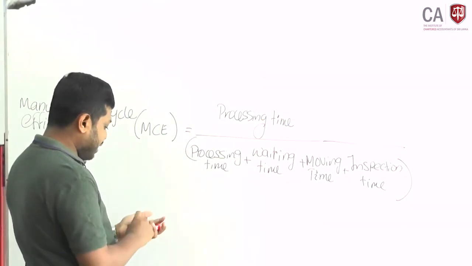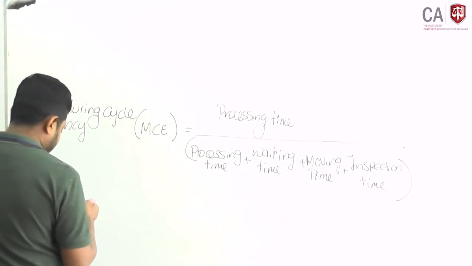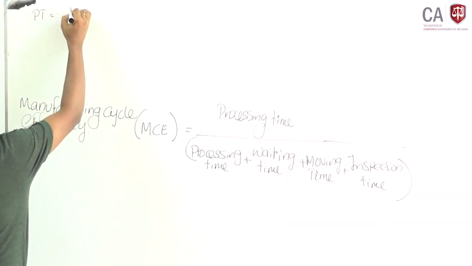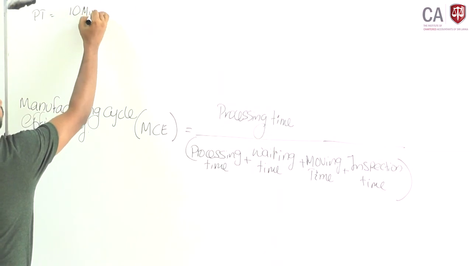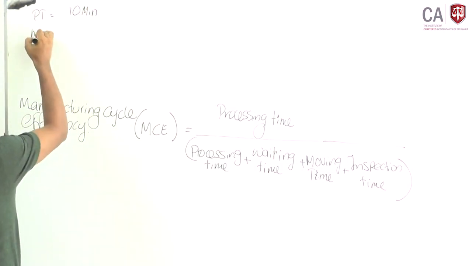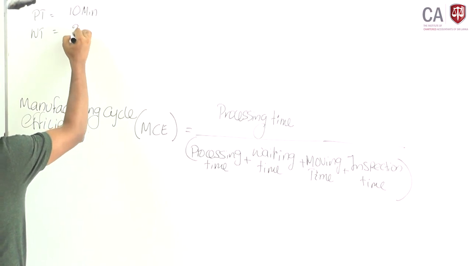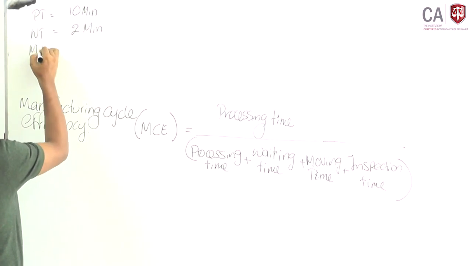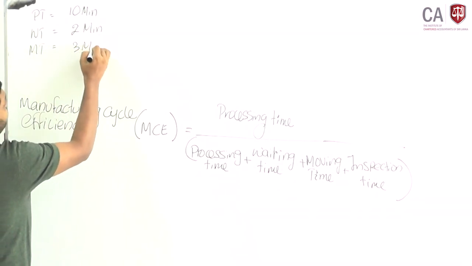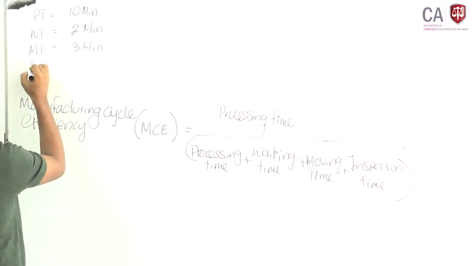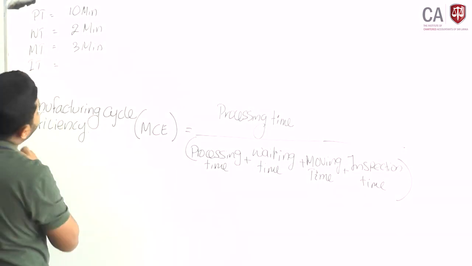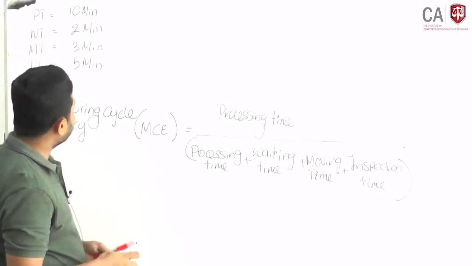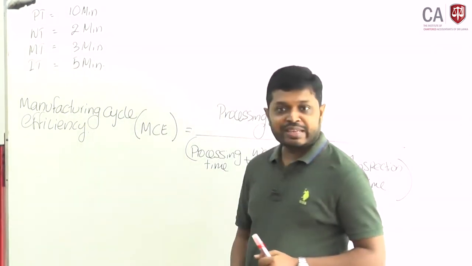Assume, I will give an example, processing time PT is 10 minutes. Waiting time 2 minutes. Moving time 3 minutes. Inspection time 5 minutes. How to calculate manufacturing cycle efficiency?